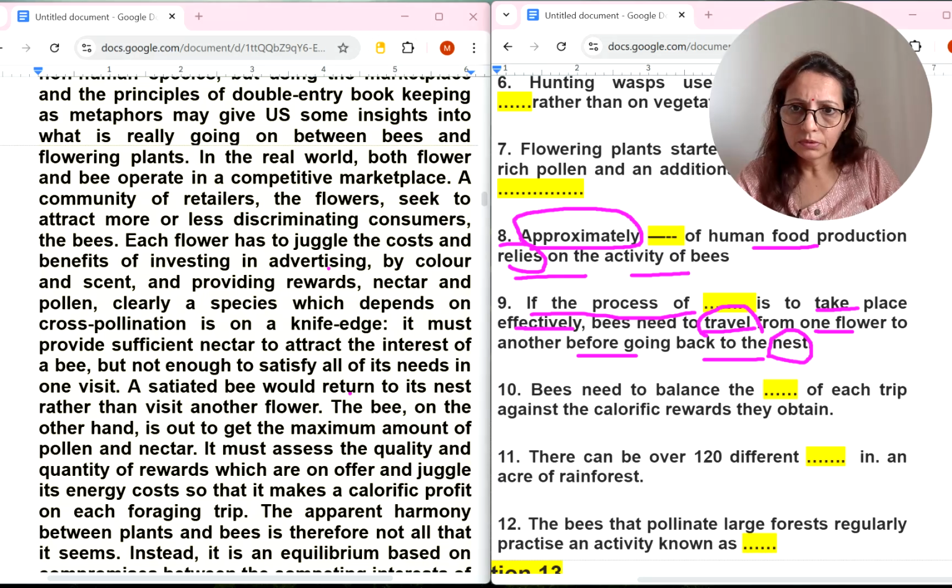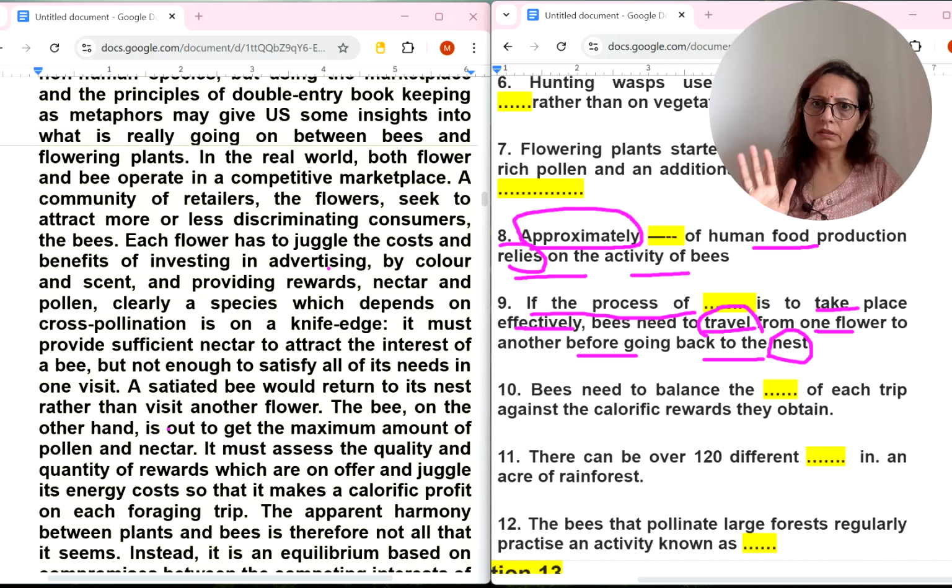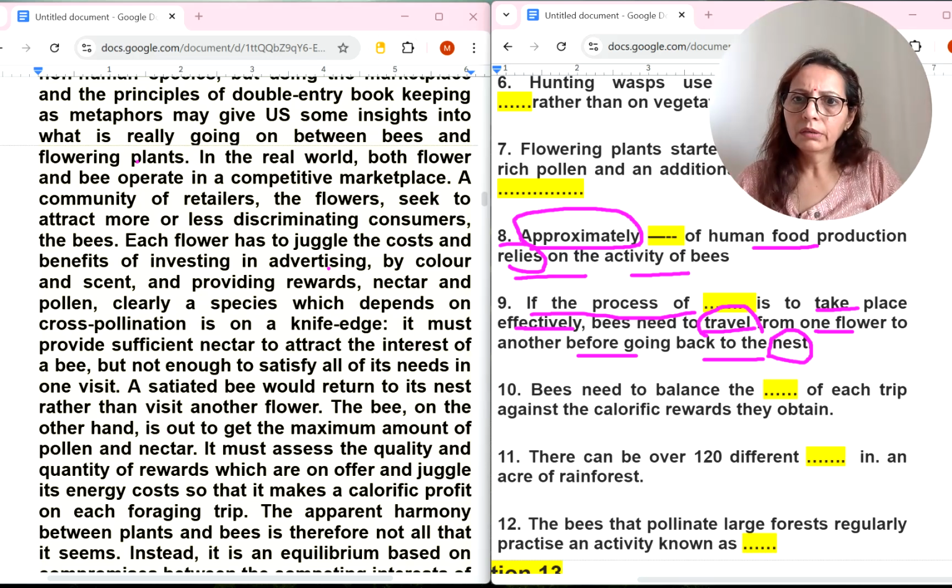I am saturated on nest in this paragraph. Let's read it thoroughly, slowly. Nectar and species which depend on it must provide nectar to satisfy. Okay, if I am not getting this answer, then I will go to the next question.